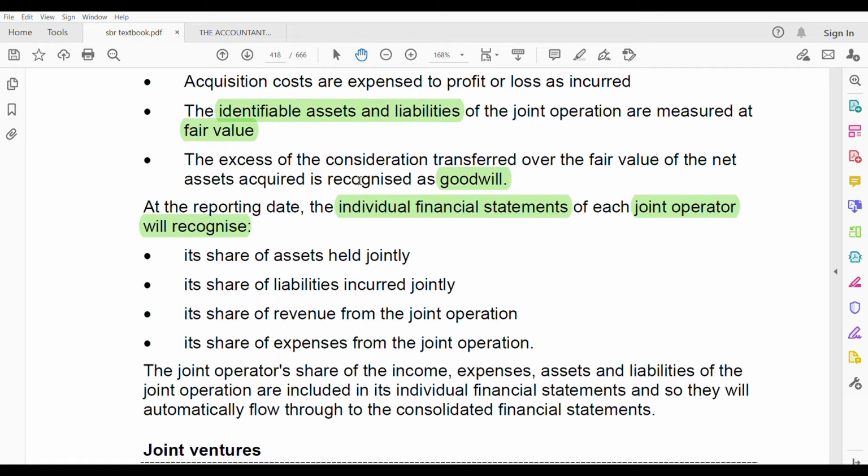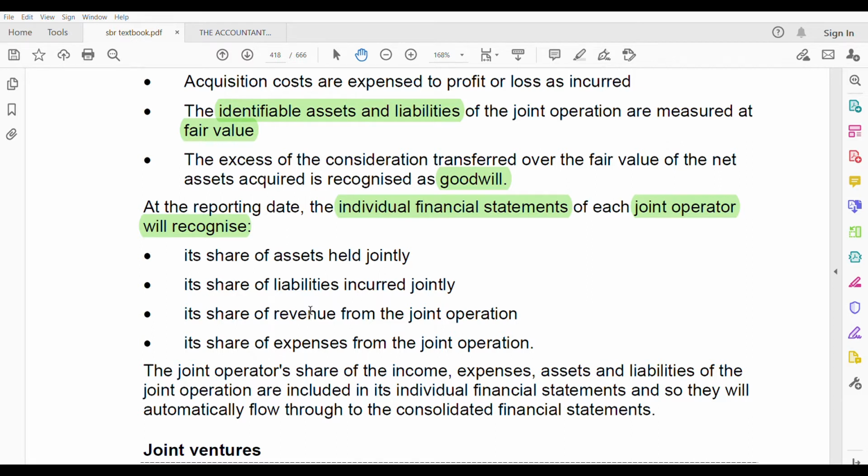There are 2. So in A, they have to record their share. In B, they have to record their share. Share of what? Share of assets, liabilities. Share of assets held jointly, share of liabilities incurred jointly, share of revenue from joint operation, share of expenses from joint operation. Isn't it very easy? You read it and it's there. It's already memorized. You don't have to, it's just their share.